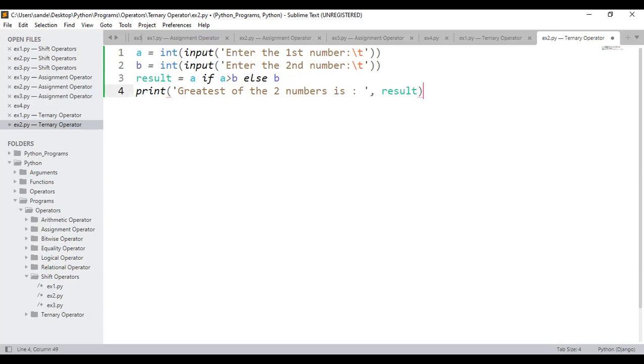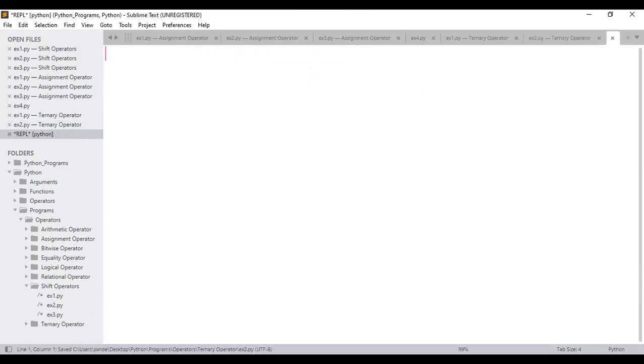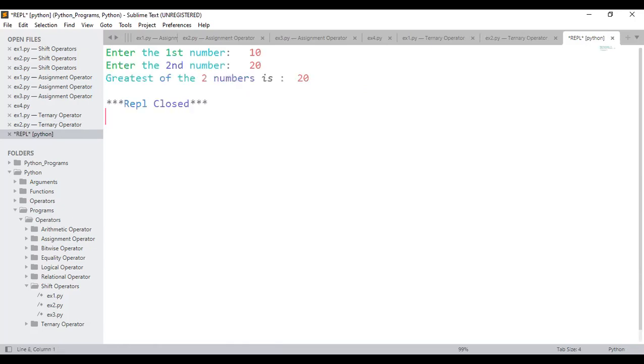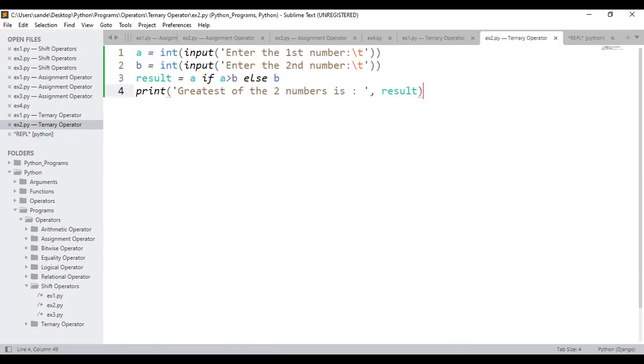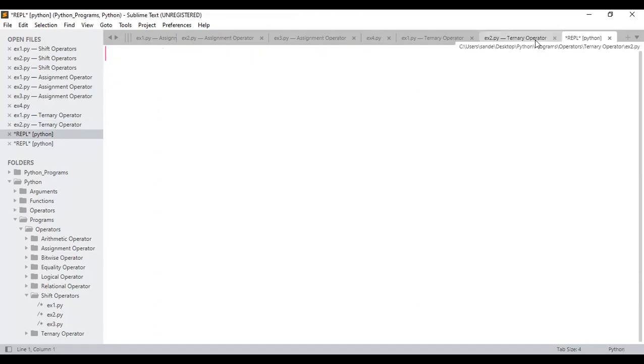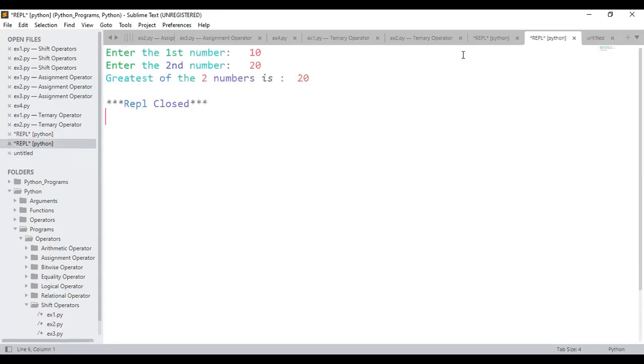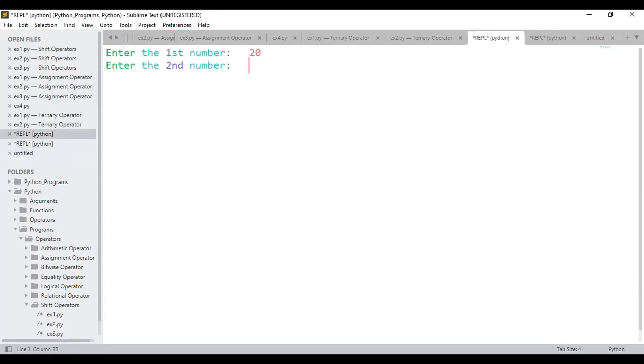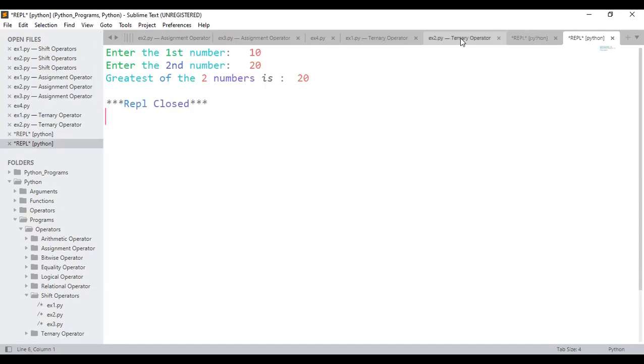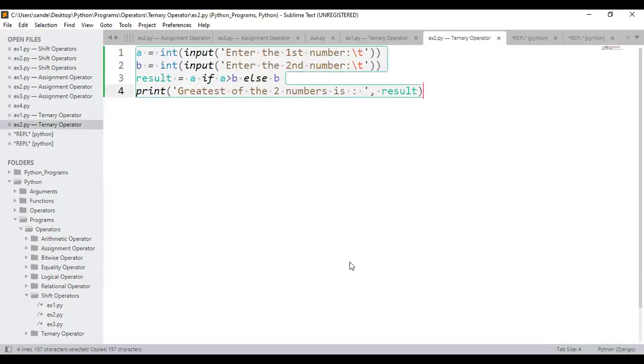Observe properly. If I save and execute, it's asking the first number. I'll enter 10, second number 20. The greatest of two numbers is 20. Next, I'm going to save and execute. Let me see the last output that I have taken. Just give me a minute. Okay, it's 10, 20. Now I'll enter 20, 10, so that I can show you the first number also will be treated as greatest. Is that clear? Please do respond. How many of them are able to understand the ternary operator?